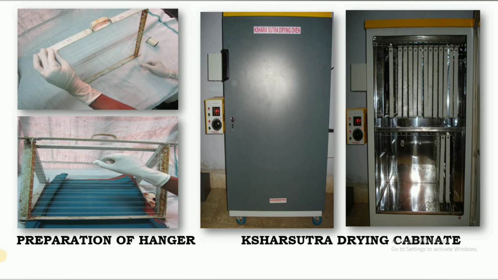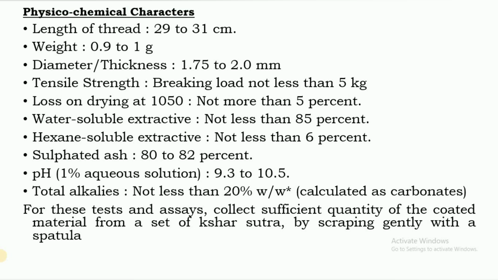The threads are placed, smeared with the alkaline drugs, and then put in the Shar Sutra drying oven, known as the Shar Sutra drying cabinet. So a total of 21 coatings are given. These are the physicochemical characteristics as mentioned in API.